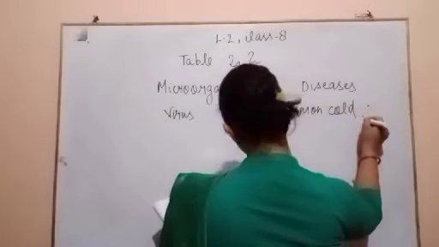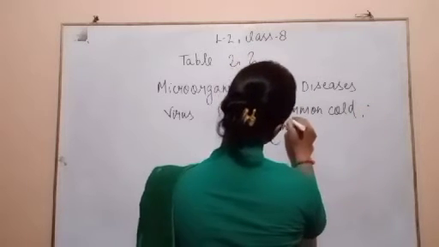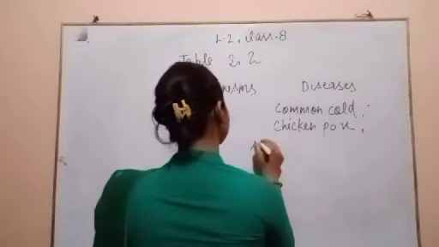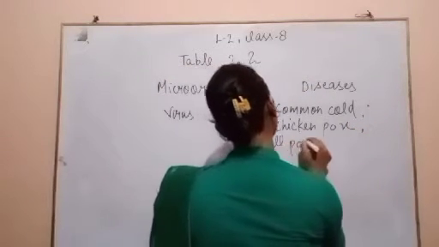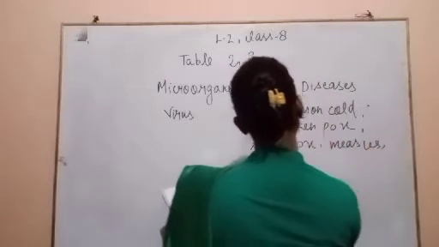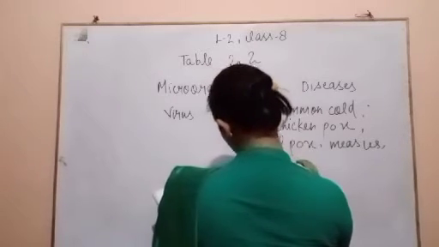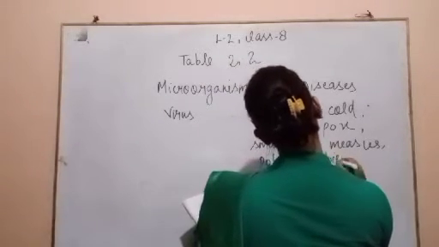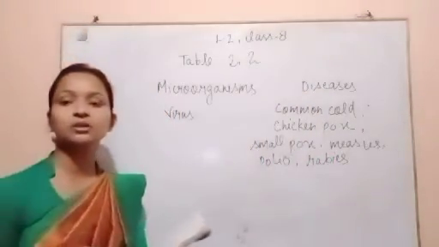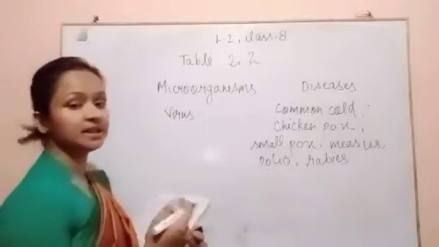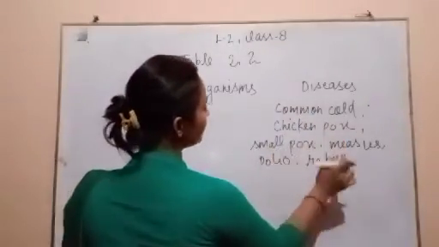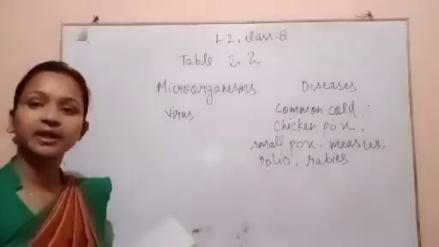common cold, chickenpox, smallpox, measles, polio, rabies. These are the diseases that happen through viruses: common cold, chickenpox, smallpox, measles, polio and rabies.